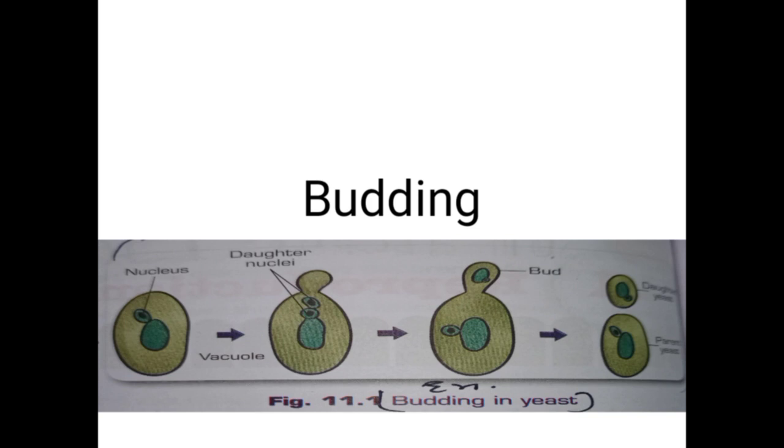Budding. In this type of reproduction, a small outgrowth appears on the organism. This outgrowth is called the bud. These buds grow slowly and detach from the parent body to continue to grow independently. Sometimes the bud does not get detached and continues to live with the parent organism.